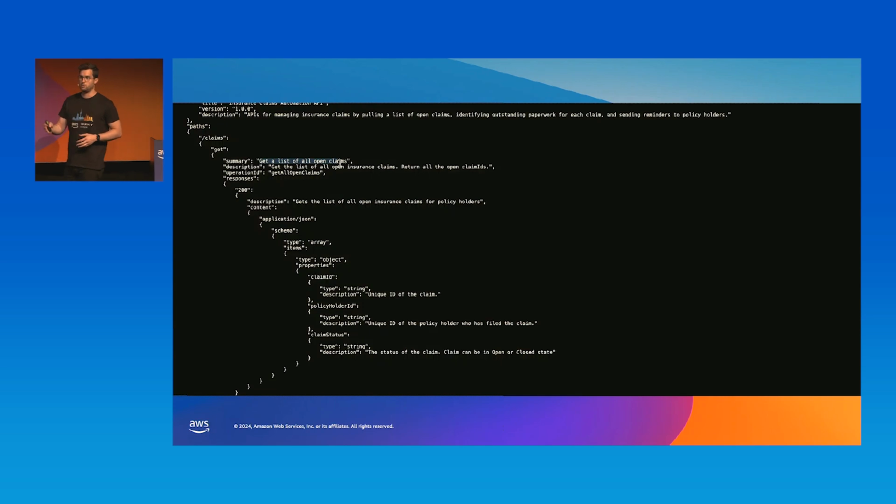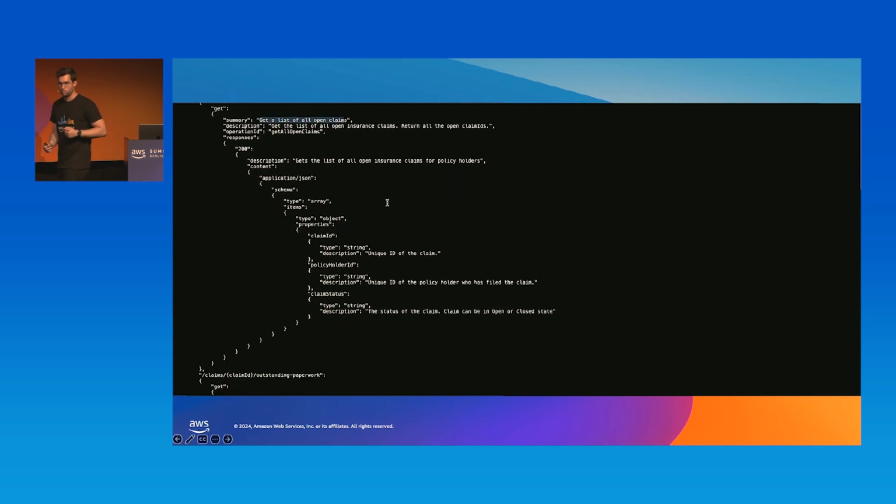Here in the API schema, you define how it will look. So you give it, for example, the path of claims, so you can get the claims. We give it a summary and also a description. As you see, the description also takes up quite some space here. And the description here is also key because that's what the agent is going to be looking for, to understand how it can interact with it and how it can be used.